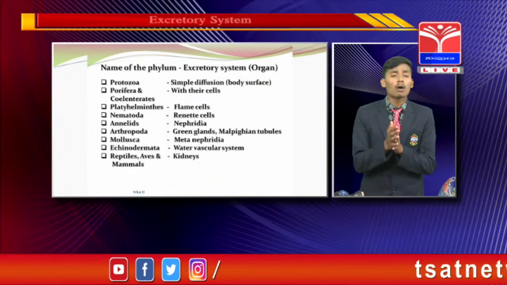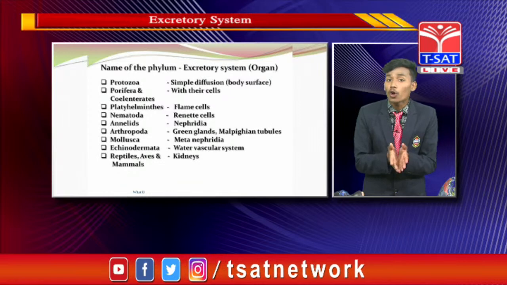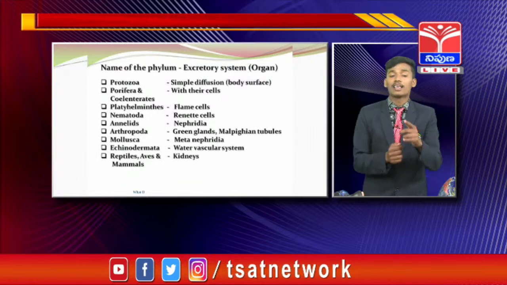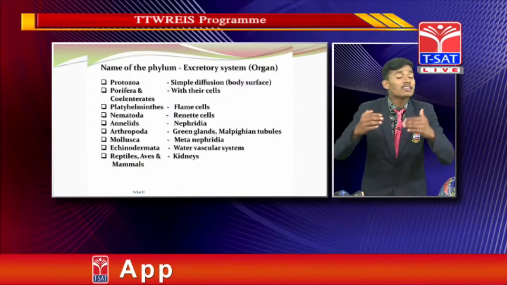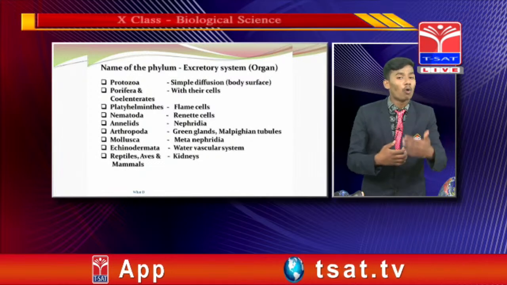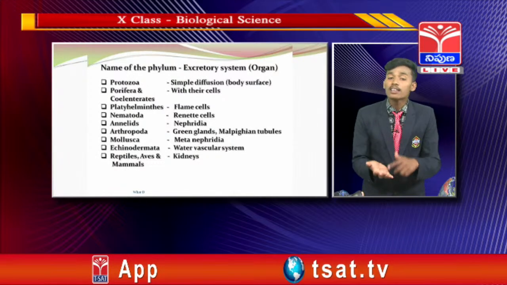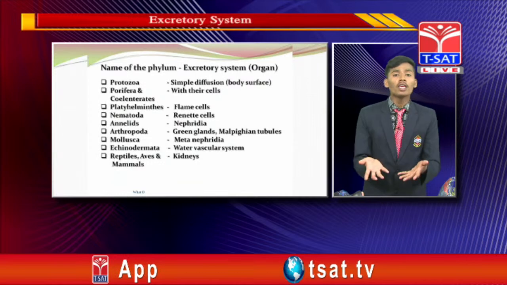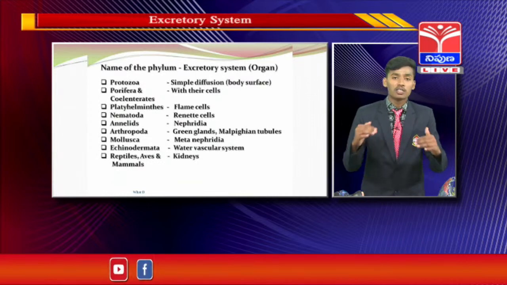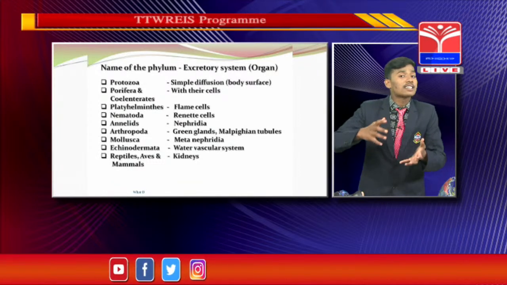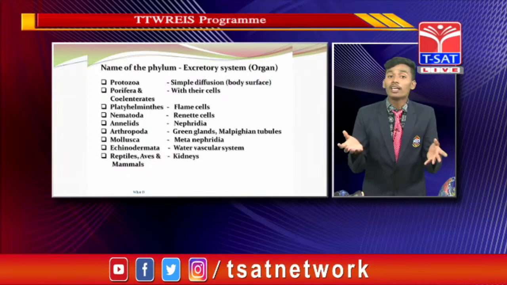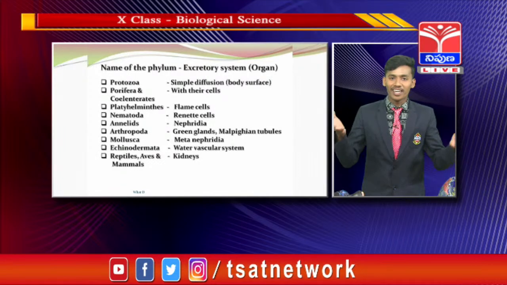The best example of arthropoda is what? Cockroach. Yes, cockroaches excrete their waste materials from their body by the green glands and Malpighian tubules. Coming to the mollusca, mollusca excrete their waste materials by the what? Metanephridia.